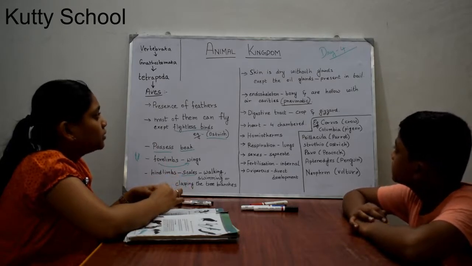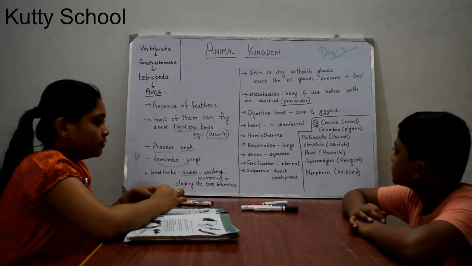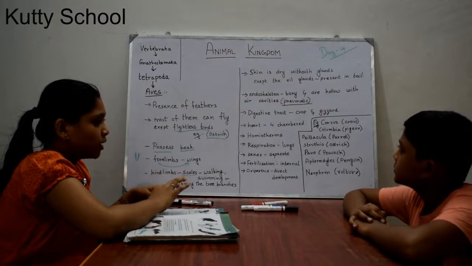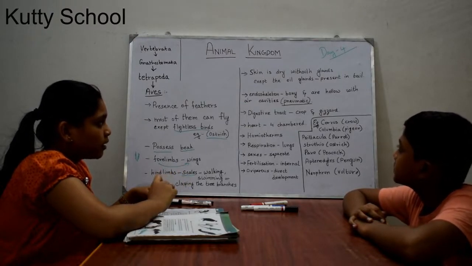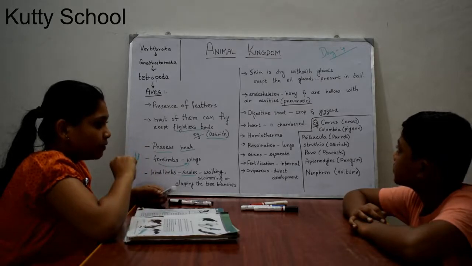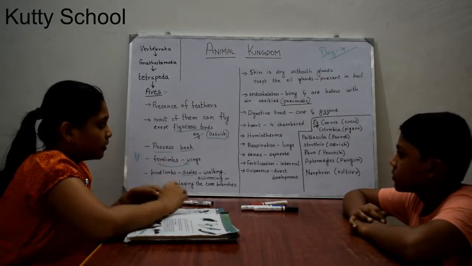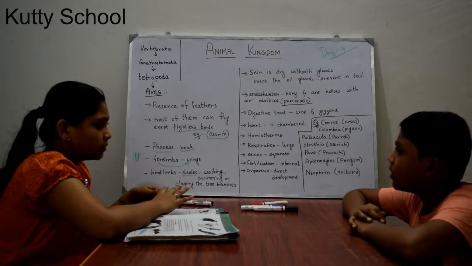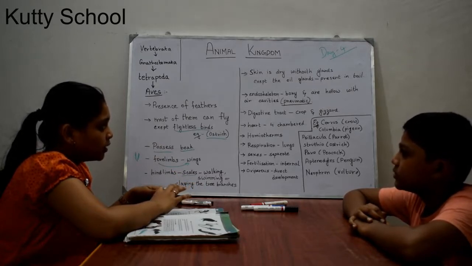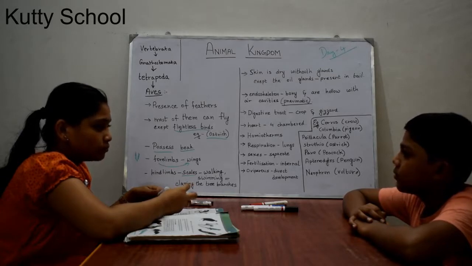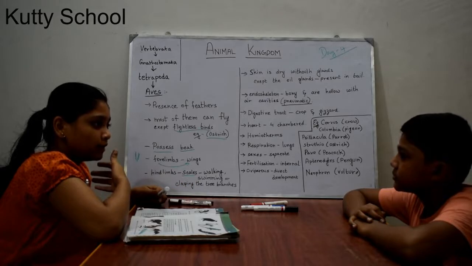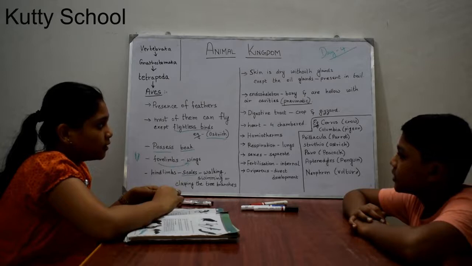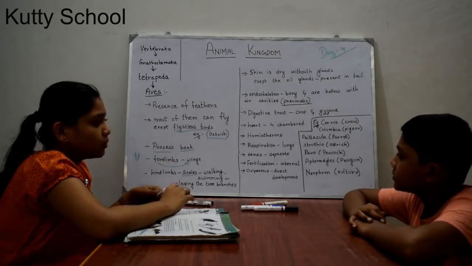In these birds the skin is dry. So in the skin there are no glands except at the tail, behind the tail, where oil glands are present. Except that, no glands are present. What do the oil glands do? They produce oil. In us also oil is produced, right? Oily skin they will say, right? Like that, in birds also oil is produced.